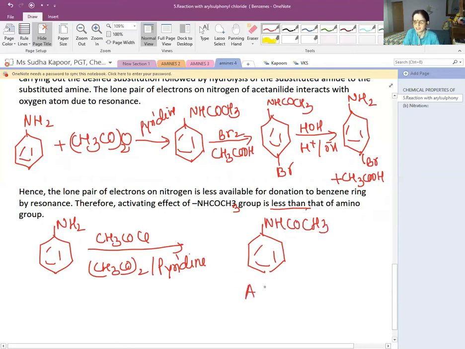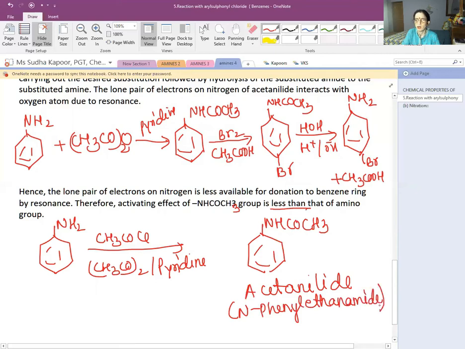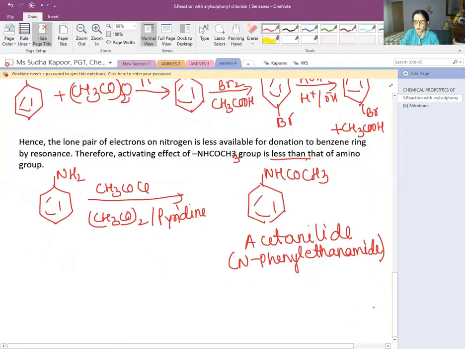This is known as acetanilide, or the other name for it is N-phenylethanamide. But how can the lower availability be seen? It can be shown with the help of the resonating structure. So let us draw the resonating structure for it also, that is N, C double bond O and CH3.